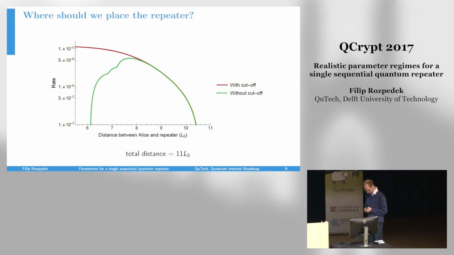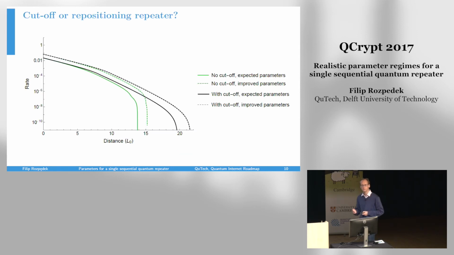Having introduced those two methods, we can now compare them. Here, for the green lines without the cutoff, for every distance we independently optimize over the positioning of the repeater, while for the scenario with the cutoff, the repeater is always placed in the middle, but for each distance we optimize over the value of this cutoff.